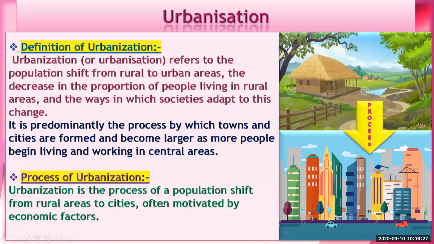Now we'll see the process of urbanization. Urbanization is the process of population shift from rural areas to cities, often motivated by economic factors. Means there can be reasons for making money or good job opportunities, or medical reasons, or education, but the economic factors are more responsible for this urbanization. People move from rural areas to urban areas to get money or for economic activities.